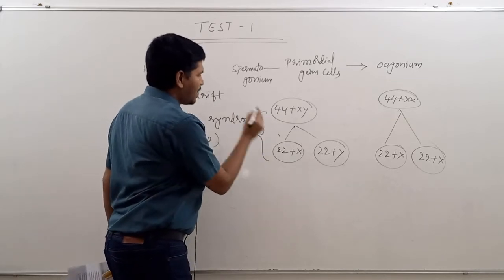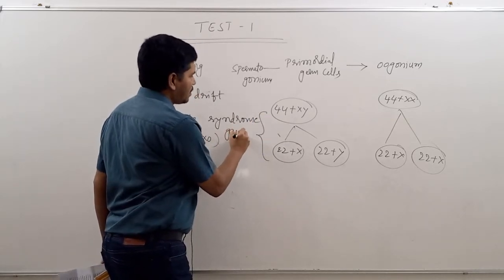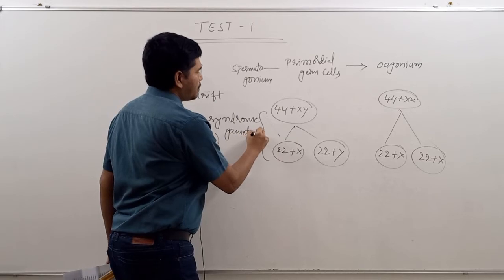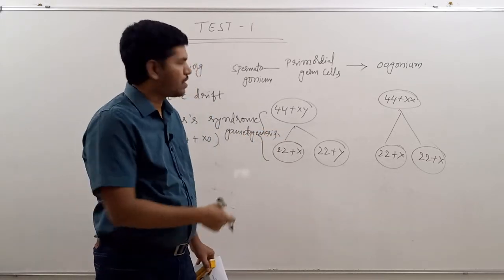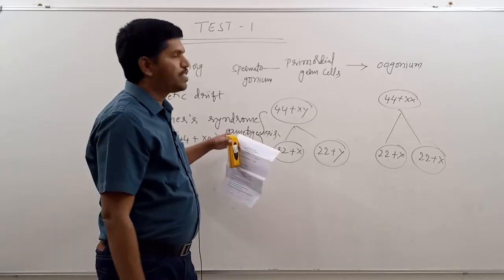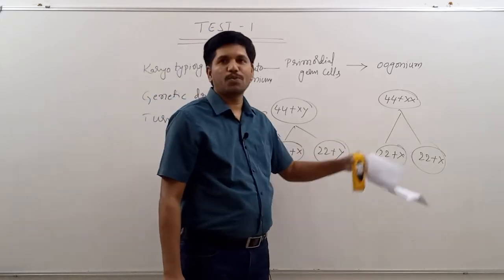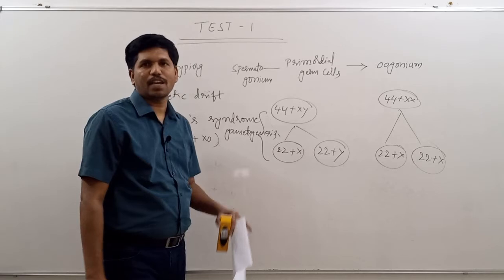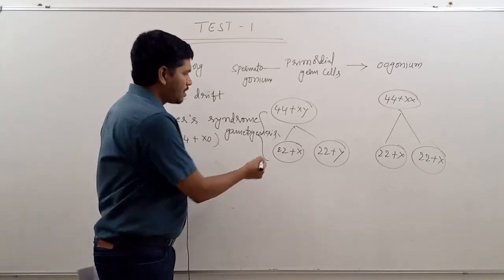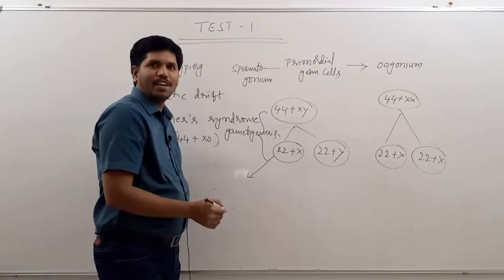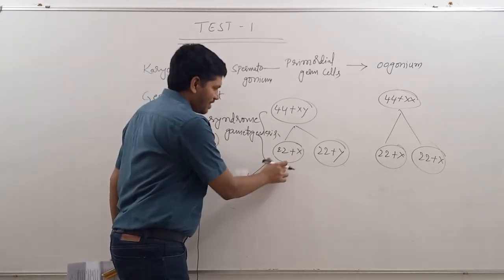The entire process is gametogenesis, a general term. Formation of sex cells is called gametogenesis. In males it is called spermatogenesis, in females it is called oogenesis. But if you represent it like this, the general term gametogenesis is sufficient. Many students have represented it by drawing one line from here, gametogenesis, but it is not like this.